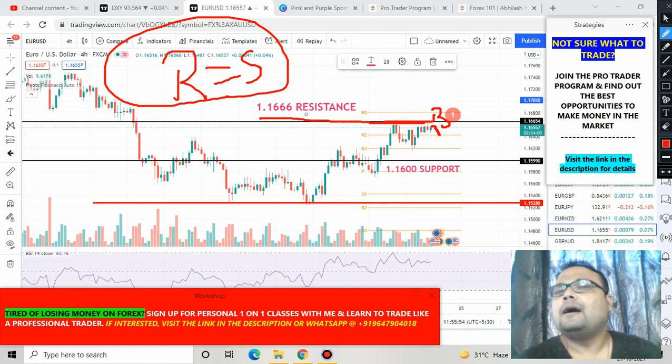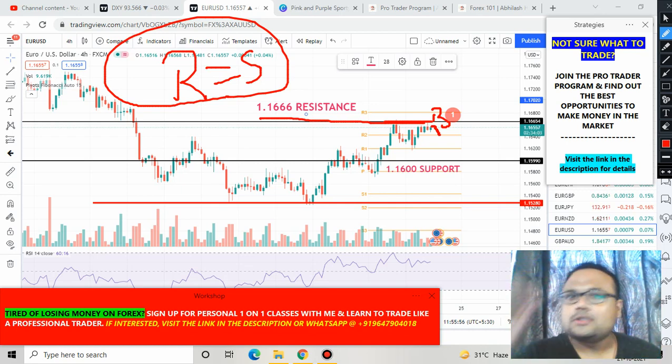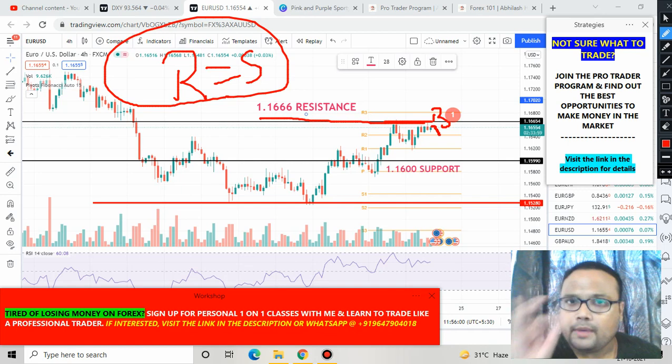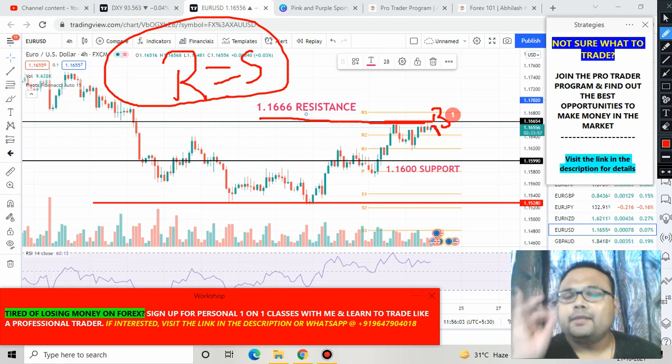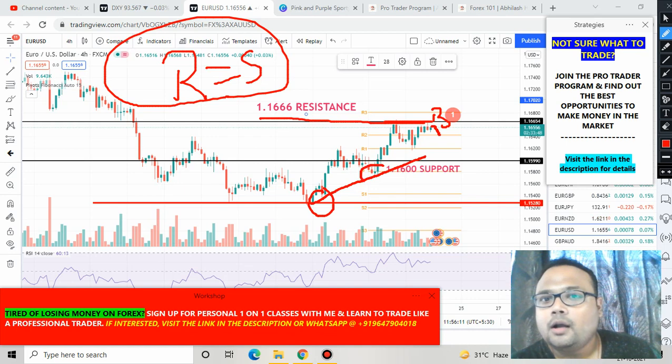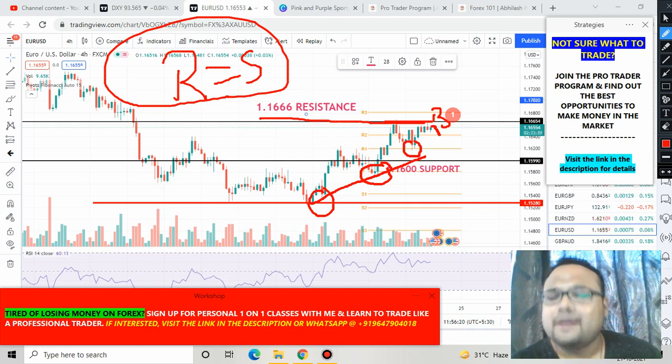But still, I'll say that if it goes down and fails to break the resistance, then still do not short the market. If you are a beginner, if you're new to trading, then please do not short the market, because you can see that the market is constantly forming higher lows as well. The market is not crossing the previous low, so it clearly signifies that buyers are definitely present in the market.